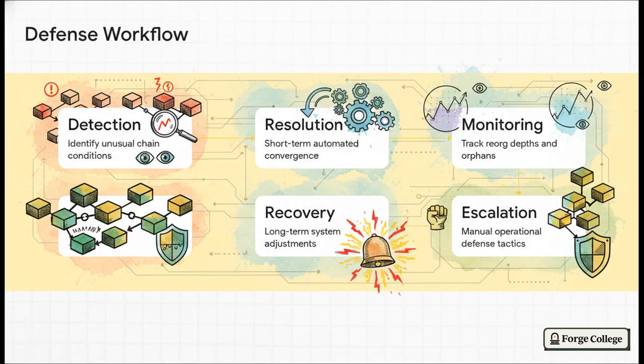Step 1 is detection. Nodes spot simultaneous block headers or maybe an unusual spike in orphan rates. Step 2 is short-term resolution. Step 3 is active monitoring. If things start getting out of hand, we bump it up to Step 4, which is escalation. And finally, Step 5 is long-term recovery and the postmortem. Let's zoom in on Step 2 for a second to see how everyday hiccups are handled.